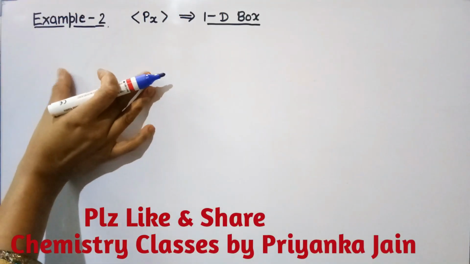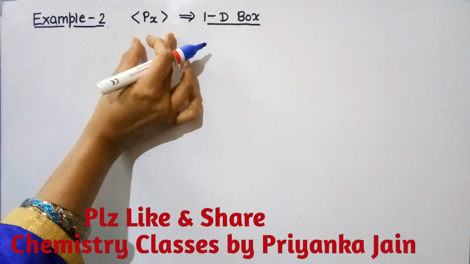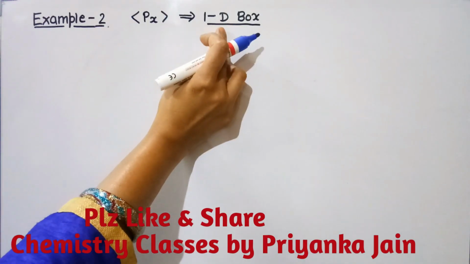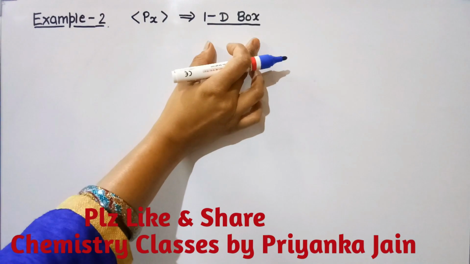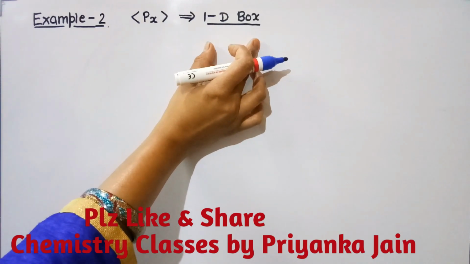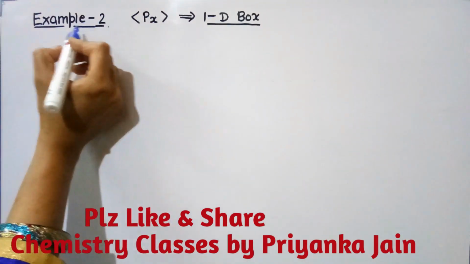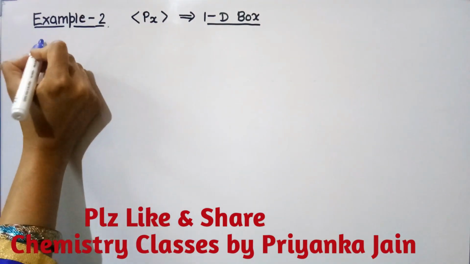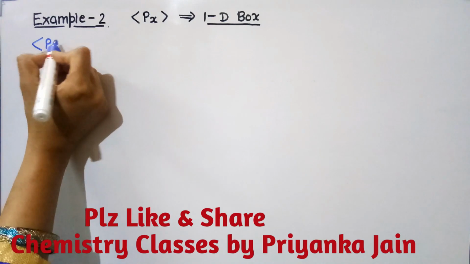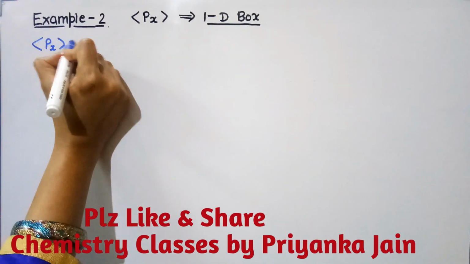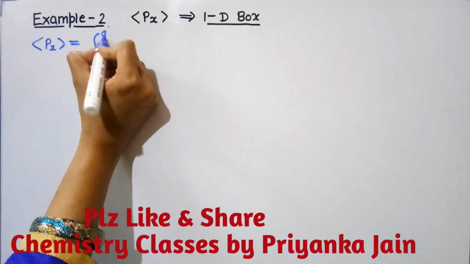Now see the second example. We have to find out the average value of the linear momentum for the 1D box, and we know that for the 1D box, what is the wave function? Psi is equal to root 2 upon L sine n pi x upon L. Okay, so now we have to put this value here. We can take either L or A, both are for the length, right? So we have to do in this manner.